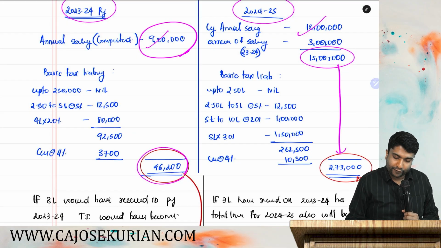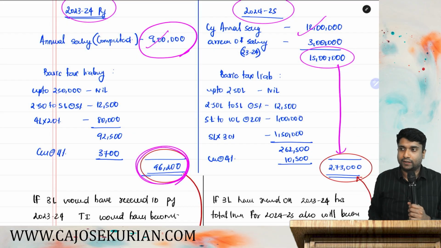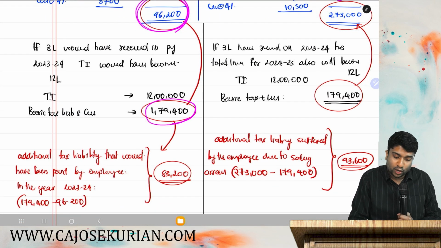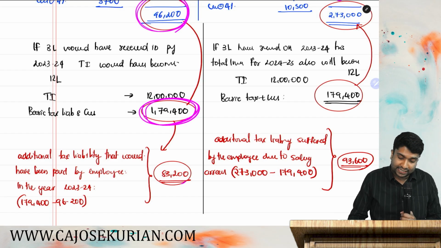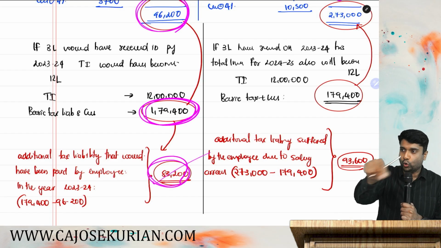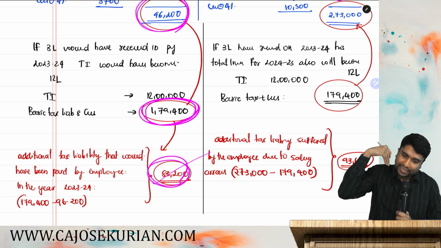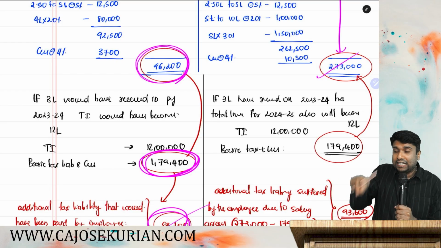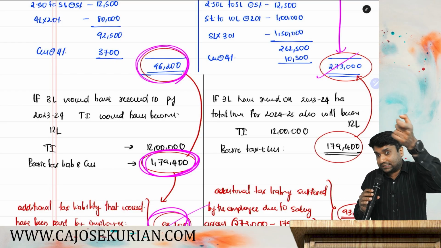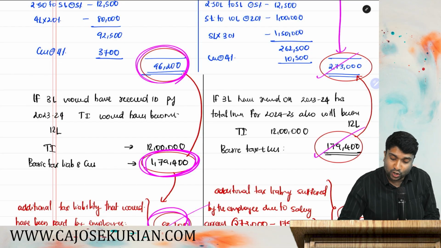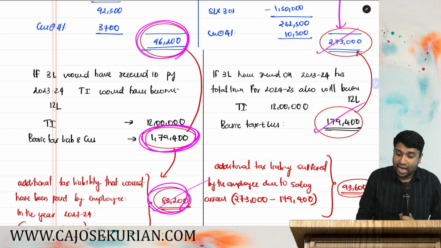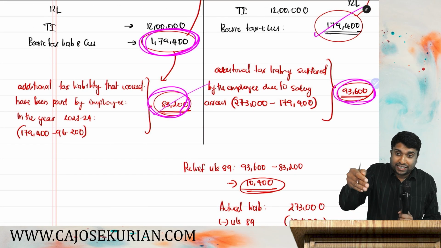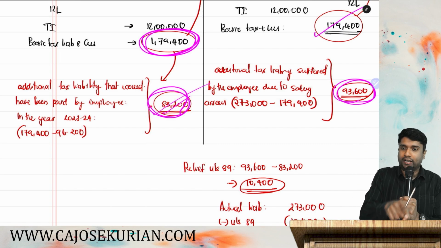And the tax that he has actually paid in the last year is 96,200. If that 3 lakh had been received in the last year itself, then his liability would have been 179,400. That means additionally he is supposed to pay around 83,200. Since that 3 lakh was received in the next year only, he is supposed to pay a liability of 273. If that 3 lakh had been received in the last year, his tax liability in the current year would have been only 179,400. So actually how much did he pay extra? 93,600. But it should have been 83,200 in the last year.